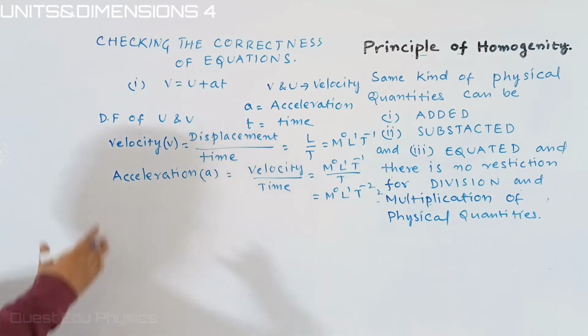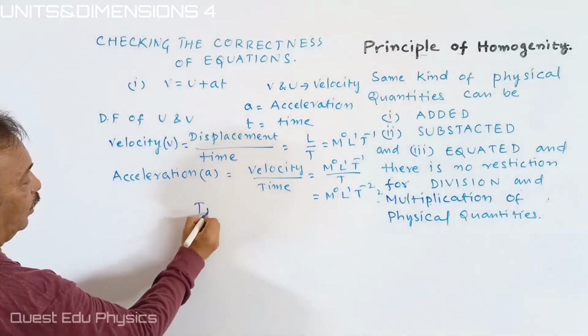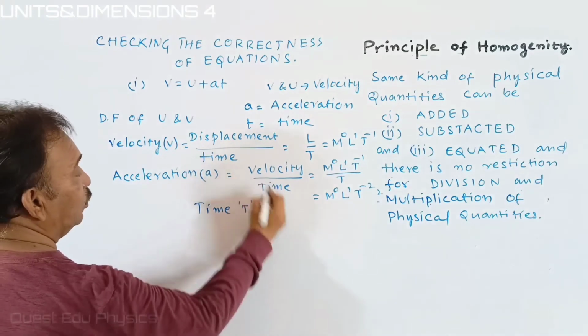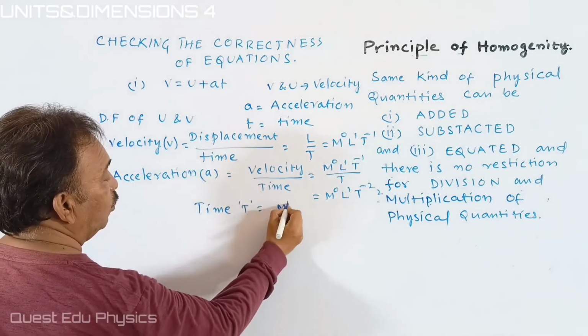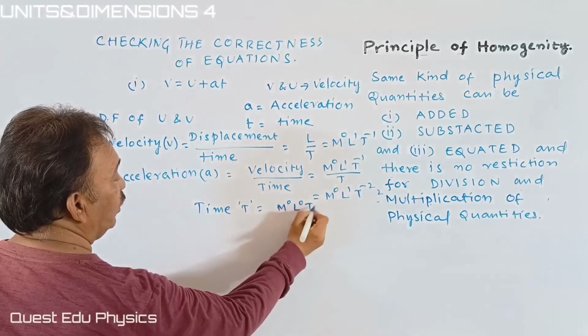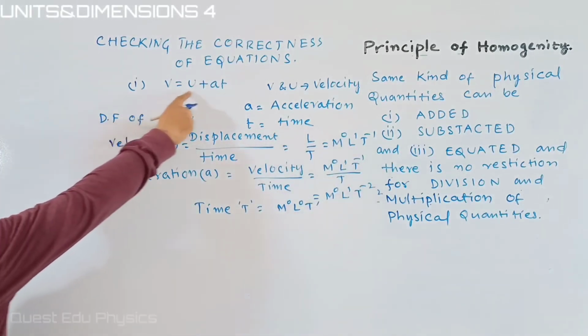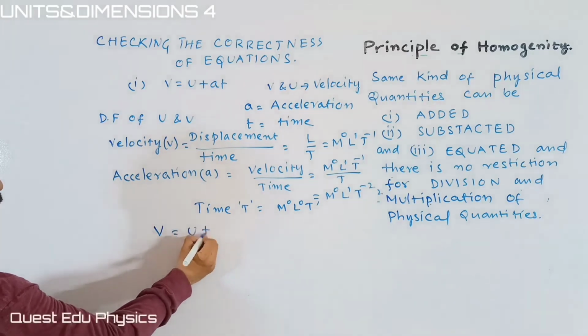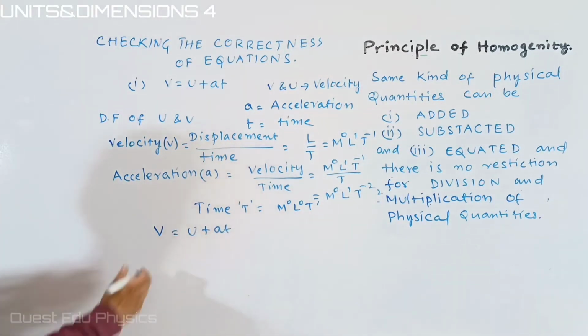Okay, students, now we are substituting the values. You know that time T is equal to M0 L0 T1. We have to equate them. We have to show V is equal to U plus AT. What we got?